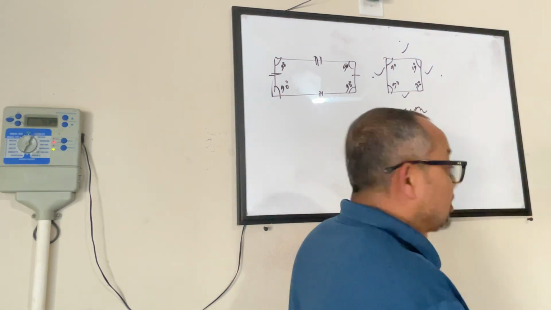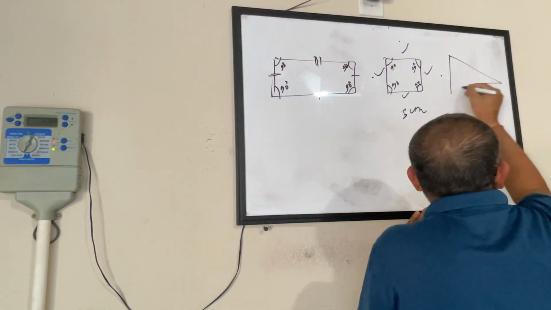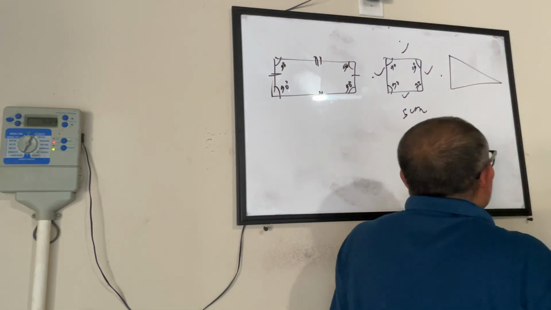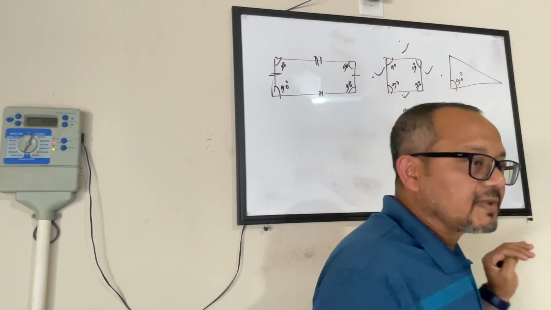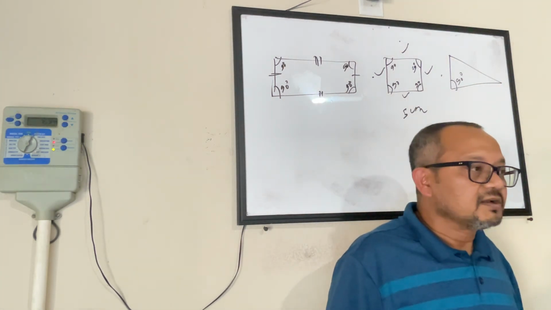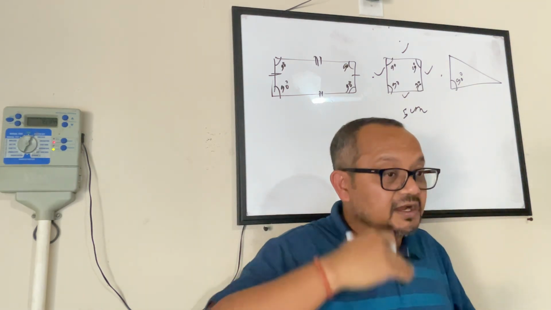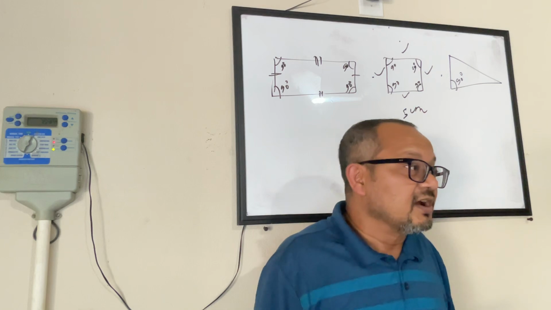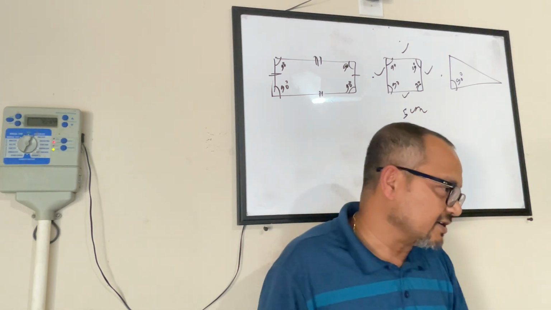Yes. What is a right angle triangle? A triangle where one of the angles is 90 degrees. So what we have learned so far, I'm just repeating, some of the things might be a repeat of what you have already learned. Keep the bottle down so that you don't end up playing with it.